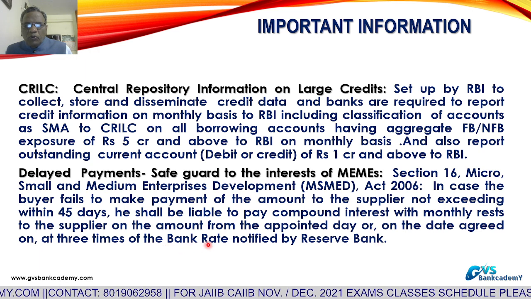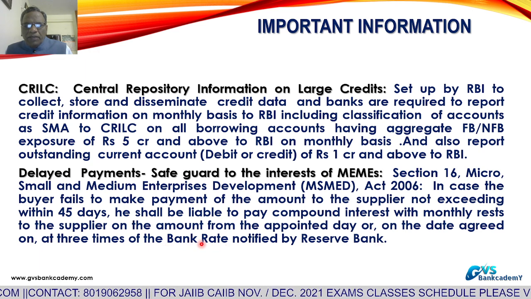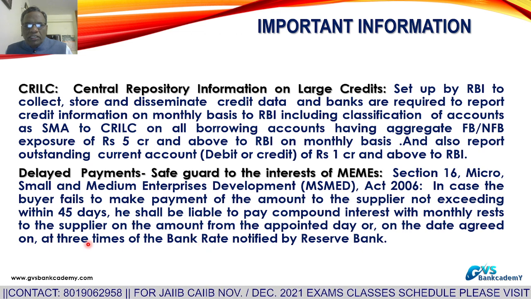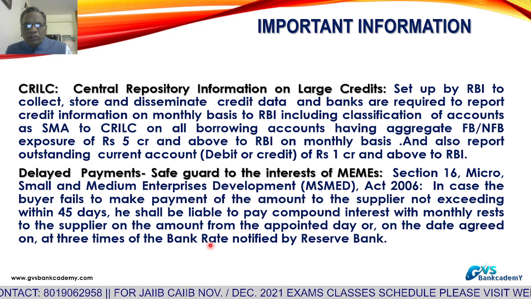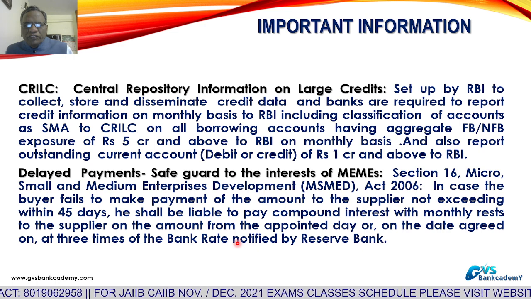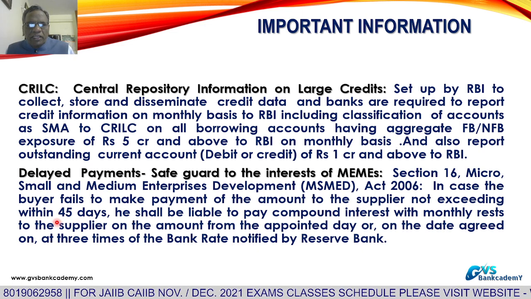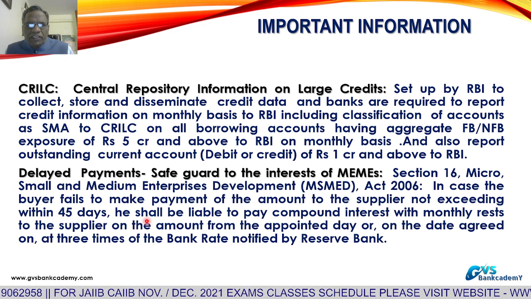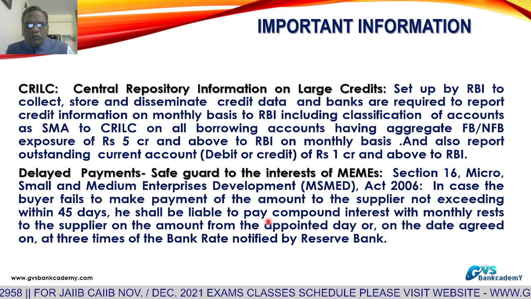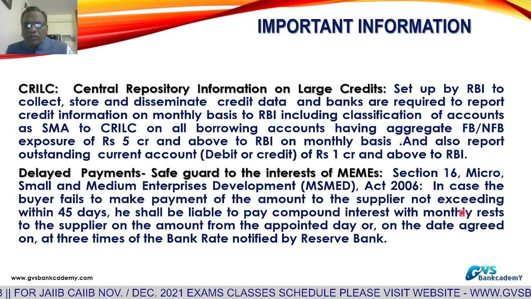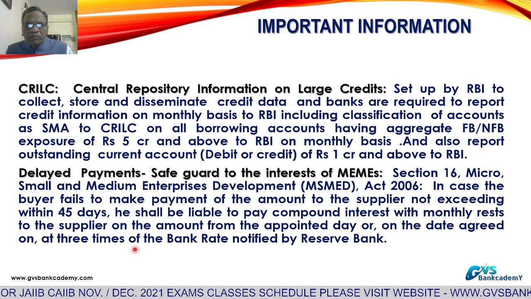Present bank rate is 4.25. 3 times means 4.25 into 3, 9.75%. Then when a delay takes place beyond 45 days, the buyer shall be liable to pay compound interest, monthly rest, at the rate of 3 times the bank rate.